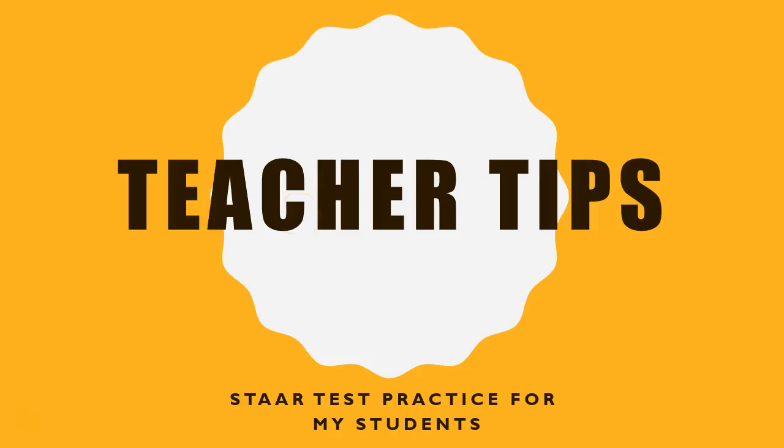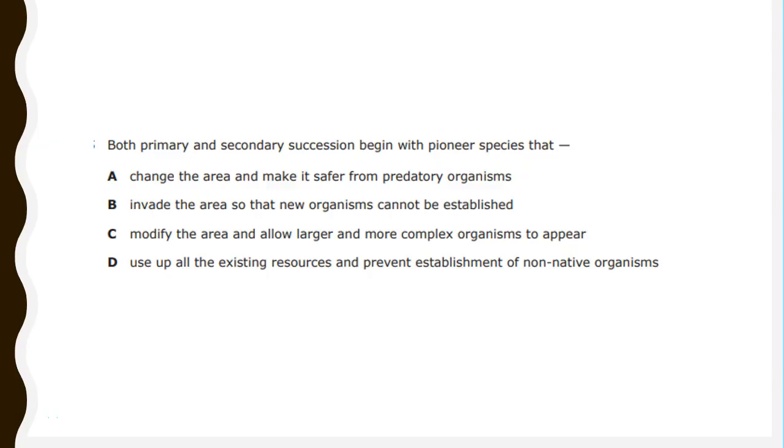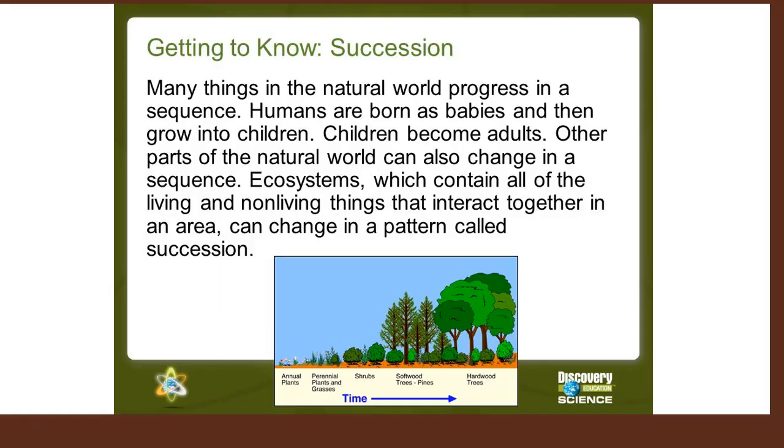In this video, we're going to talk about succession. Now, our question says, both primary and secondary succession begin with pioneer species that, and you're given four choices. So the first thing you need to know is you need to understand what succession means and then the difference between primary and secondary succession.